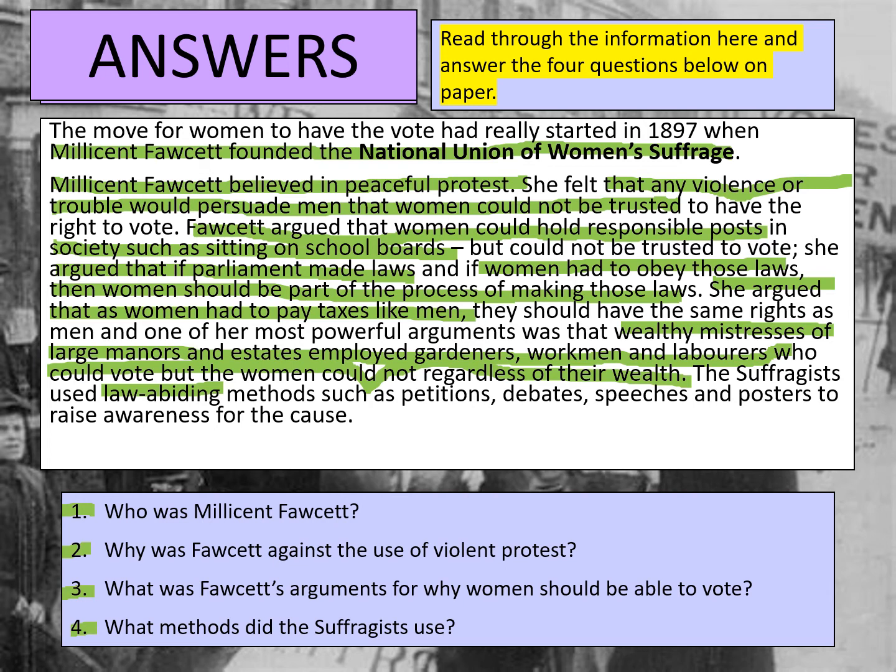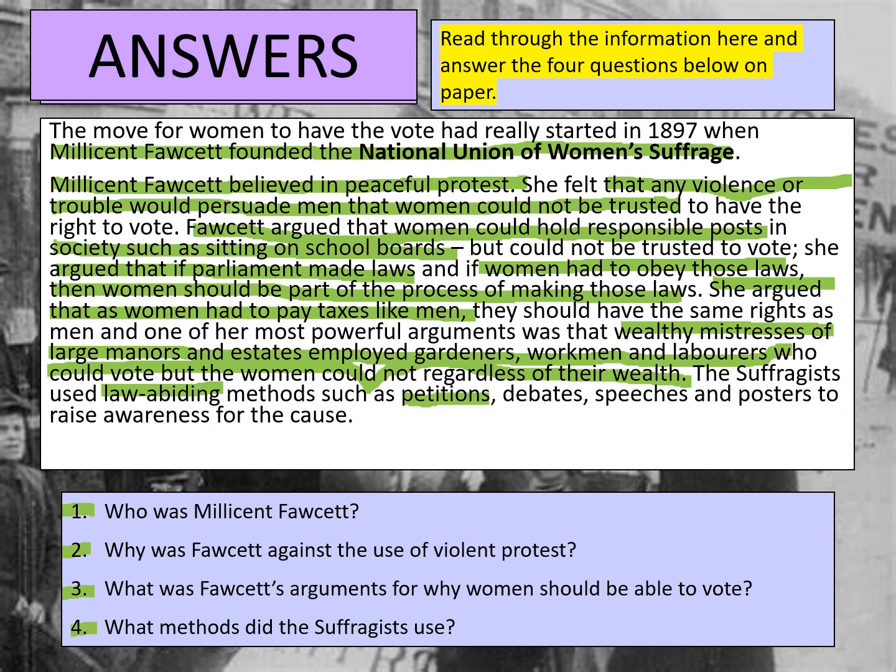Their methods were peaceful. So you will have written for your answer some examples of that, hopefully. So for example, petitions. Remember the petitions? We have talked about these before in lesson, but petitions is where a number of people have to get signatures to put forward an argument to Parliament. So if somebody gets over a number of signatures, they can put that argument forward, Parliament has to